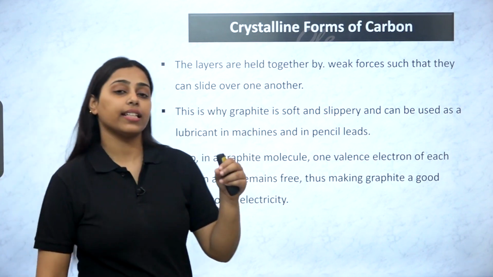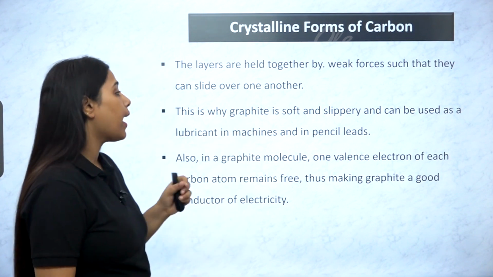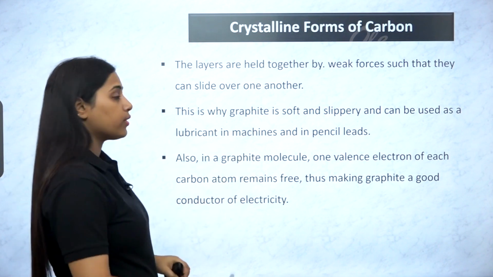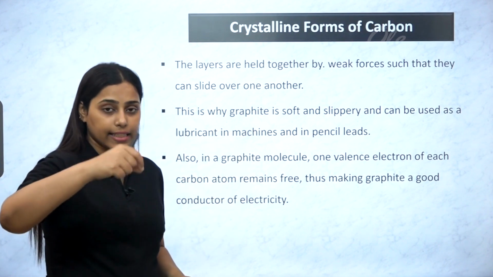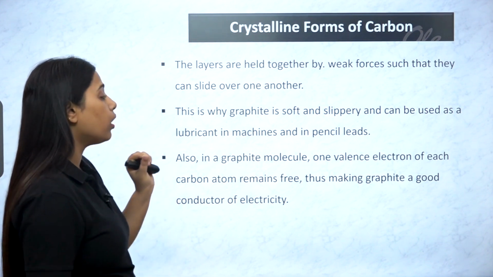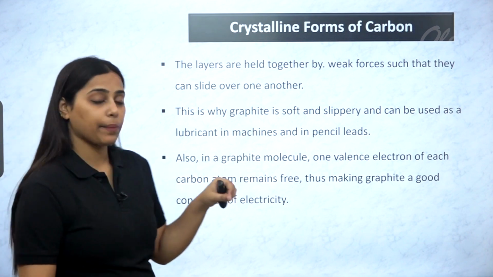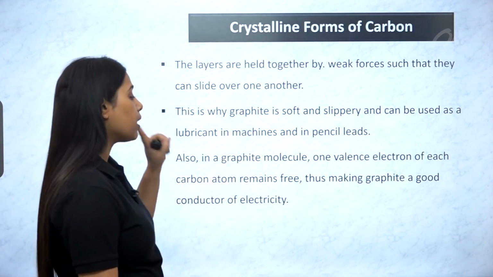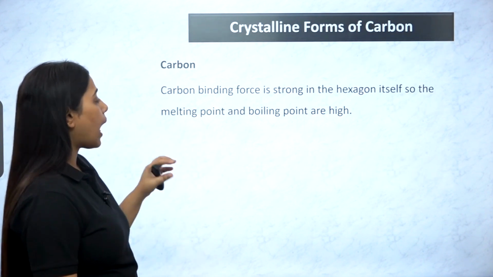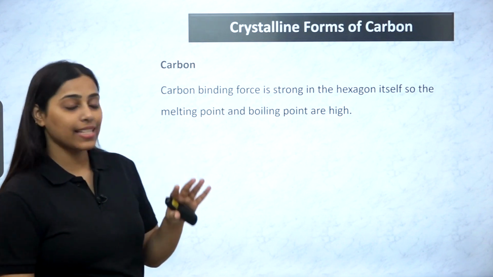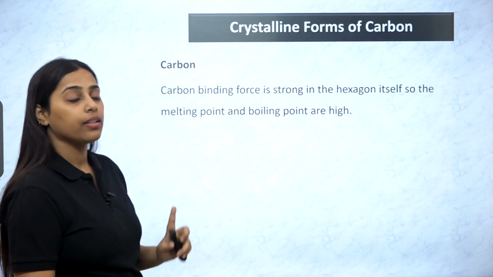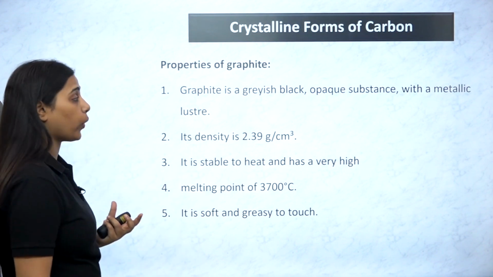That is why graphite is considered soft and slippery, and can be used as a lubricant in machines and in pencil leads also, so that it is smooth and we can write easily without feeling any friction. Also in a graphite molecule, one valence electron of carbon is free, as we have just seen in the diagram, thus making graphite a good conductor. The carbon bonding force is strong within the hexagon itself in graphite, so melting point and boiling point are high. That is the strong bonding it is showing.